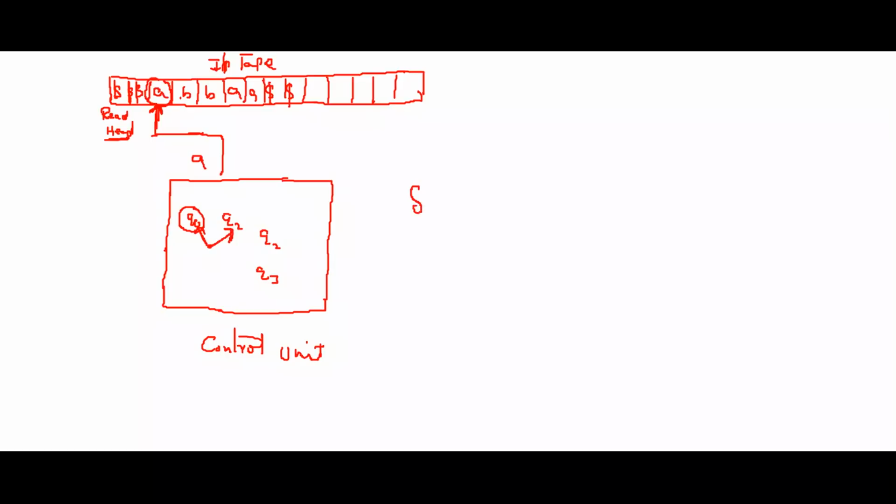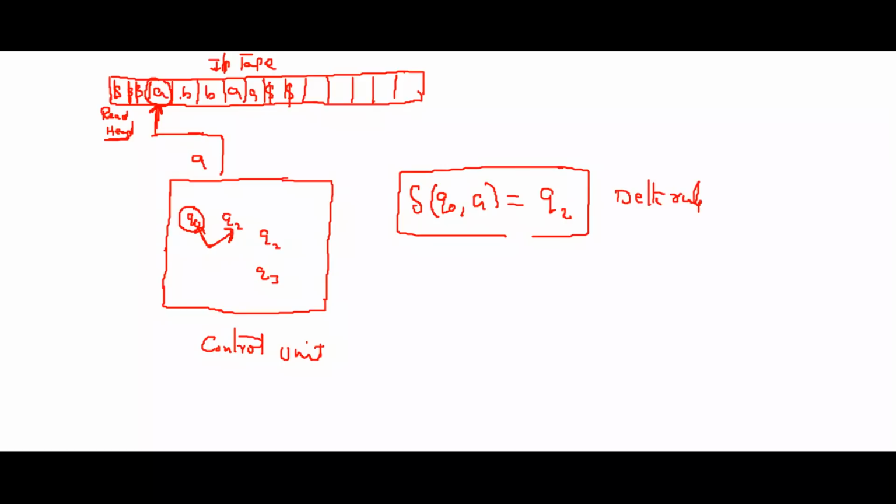This is what is called the delta rule. Your present state is Q0, your present symbol is A, and delta defines that you have to go to the state Q1. That means it is a transition rule: what your current state is, what your current input symbol is, and where you have to go. So this is called the transition rule.